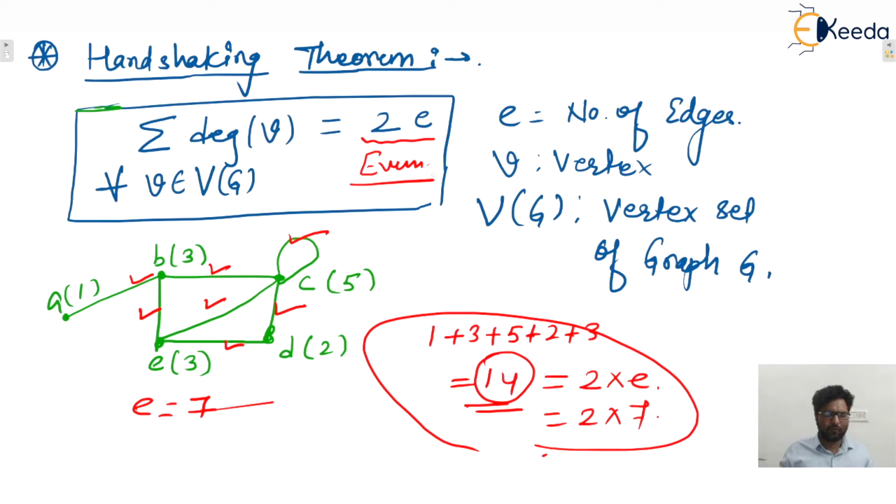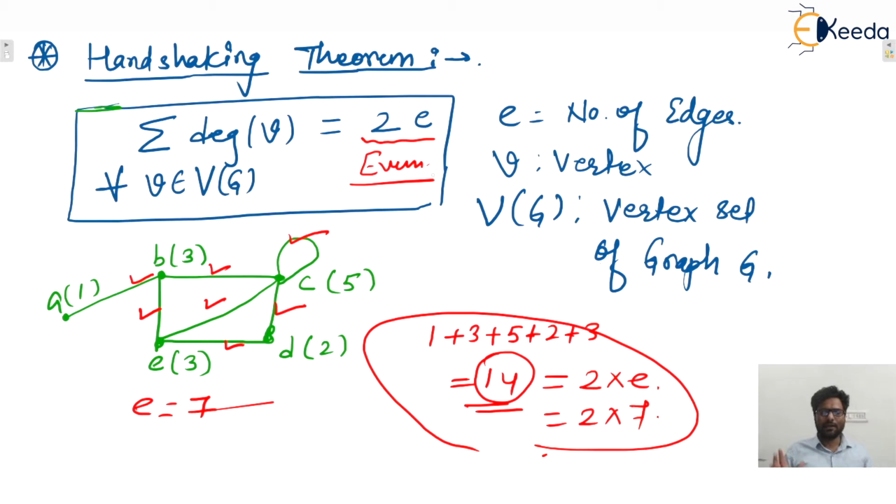is always even. Why? Because every edge, let's say one edge between two vertices A and B, is contributing degrees twice. One degree is contributed to vertex A and one degree is contributed to vertex B. That means because of one edge, the contribution is at two places. That's why we can say that the degree sum is equal to twice the number of edges, isn't it? Okay, so this number is even, so the degree sum is always even, isn't it?